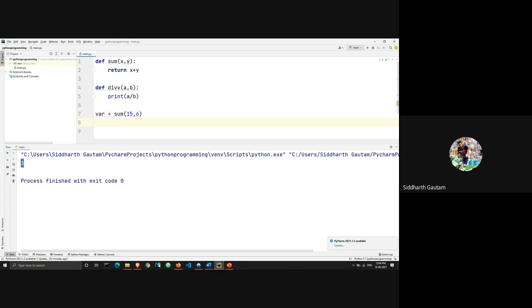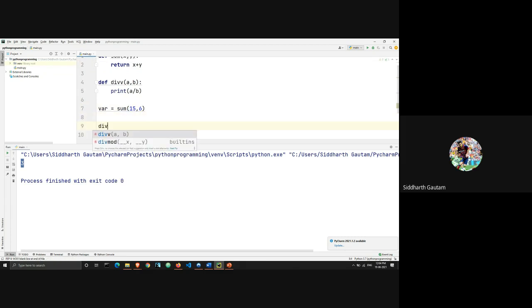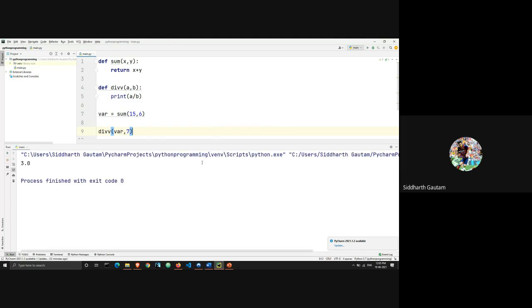Now we can call the div function, and we can send var divided by, var comma 7. Now we execute this. As you can see, the output is 3. 15 plus 6 is 21, and 21 by 7 is 3.